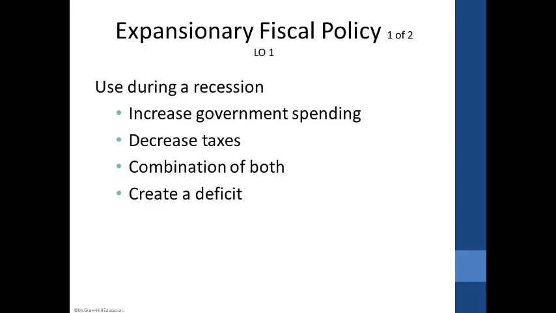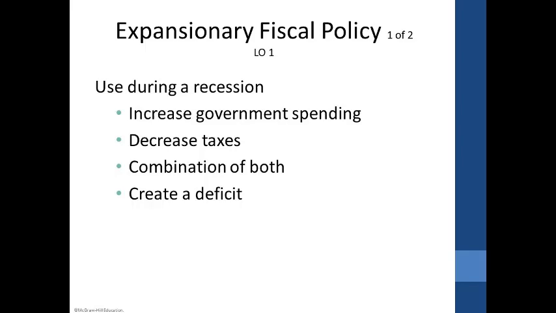Expansionary fiscal policy is one that is used during times of recession, when GDP has decreased during the business cycle. You've got the business cycle, you've got a peak, and then you've got recession, which is 6 consecutive months of declining GDP. You go down into the trough, and then as you go back up, you've got expansion and then peak. So when we're in the recession or in the trough, the way that we get out is to use an expansionary fiscal policy.